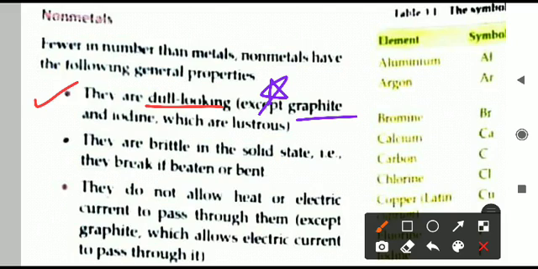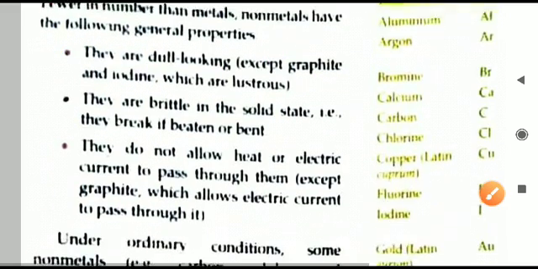Graphite is a non-metal which is shining. It is having luster. Iodine is another non-metal. It is also having luster. So these are the only two lustrous non-metals. These questions can be asked in exam. We can ask you, name the non-metals which are lustrous, or we can say, name a lustrous non-metal? So the answer you can write is graphite or iodine. You can ask both also.